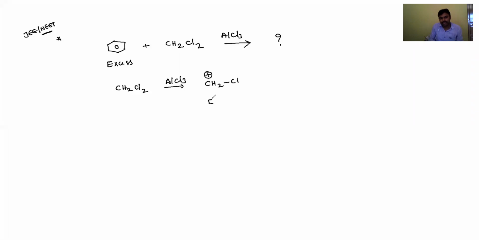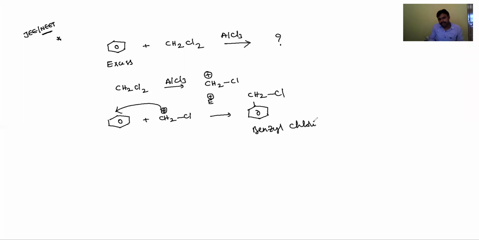This electrophile will be attached to the benzene ring and produce benzyl chloride, CH2Cl. Okay, this benzyl chloride is a product.